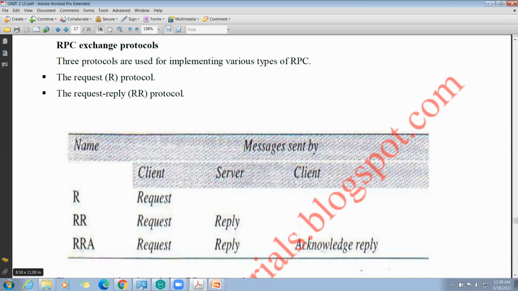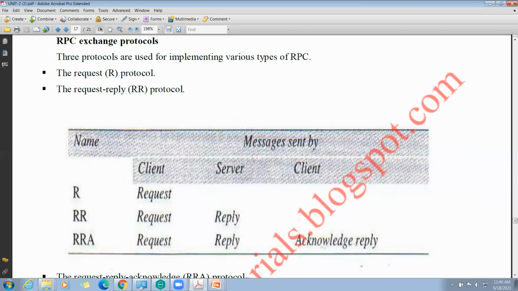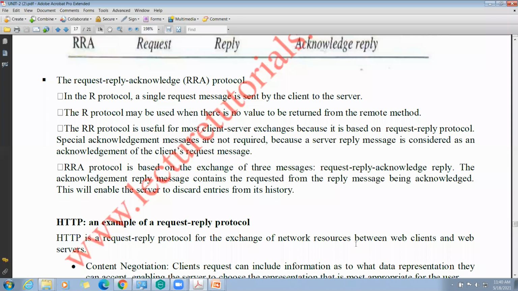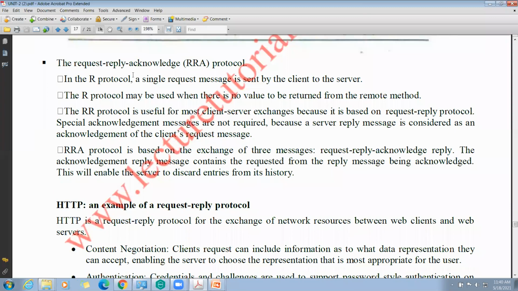Next, RRA means request by the client, reply by the server, and acknowledgement by the client. Okay, these are the three protocols: request protocol, request reply protocol, and request reply acknowledgement protocol. Here, see, this is the explanation for the RRA protocol.